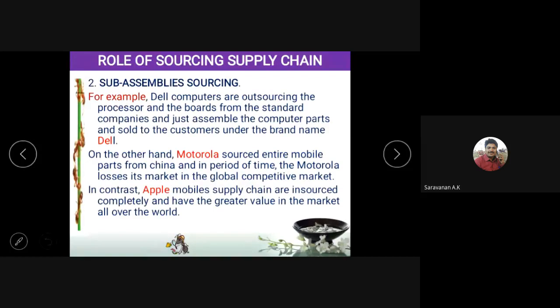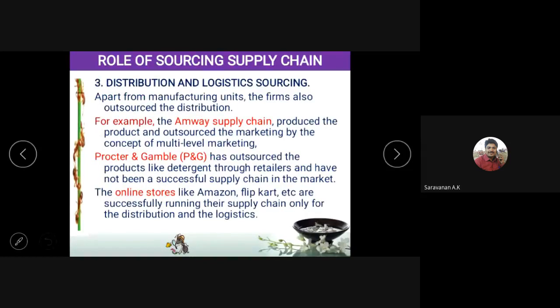Whatever it may be, it is done inside the factory only. Okay, so these are the three different categories of sourcing the sub-assemblies. Next is the distribution logistics centers. If you take Amway, they have multi-level marketing. Okay, it is a good type of distribution.